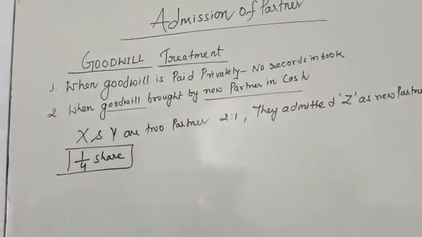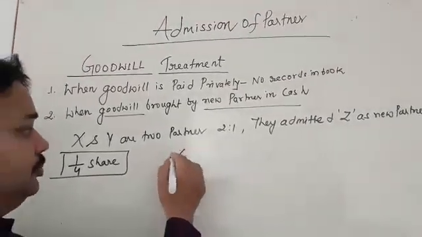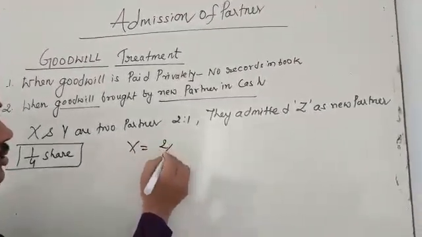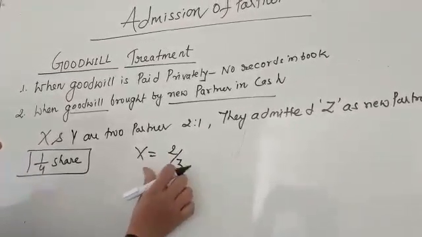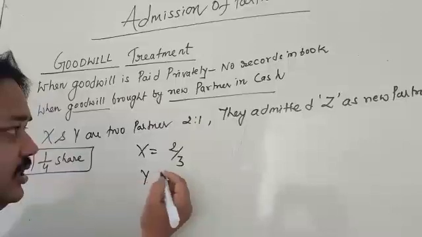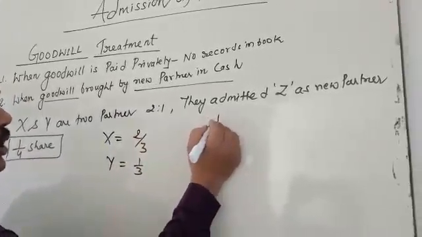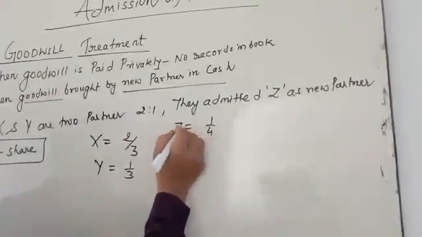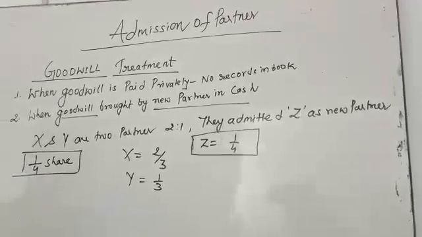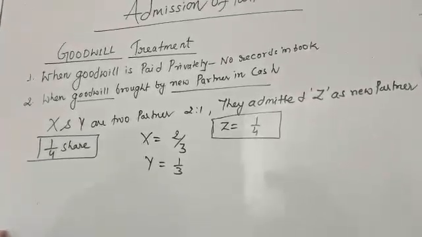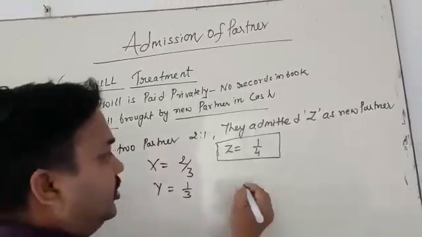So the profit sharing ratio of X and Y is going to either increase or decrease. Why? Because Z is going to take 1/4. So my dear student, what will happen? The profit sharing ratio of X and Y is going to change.